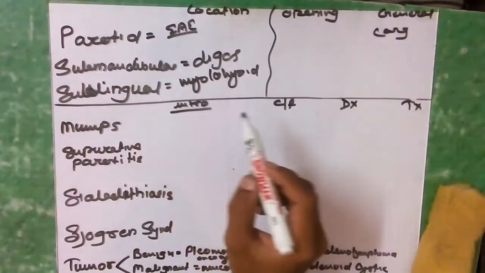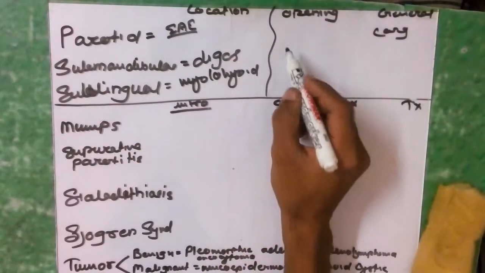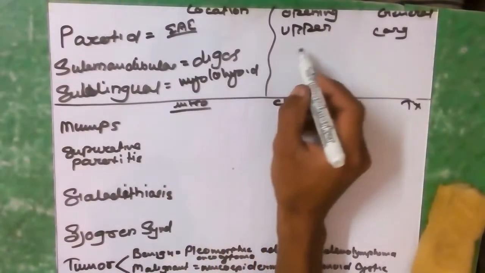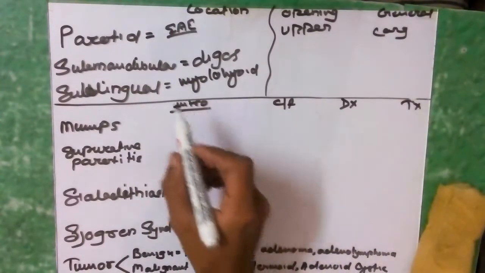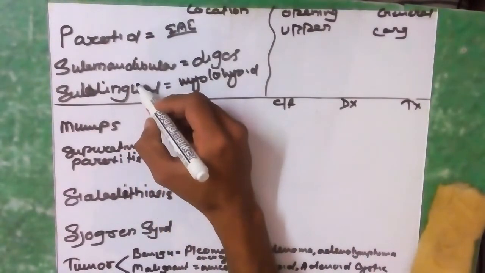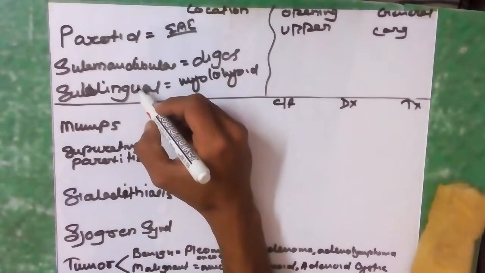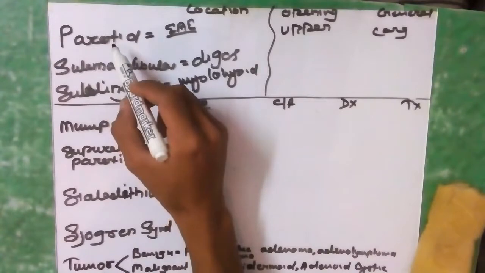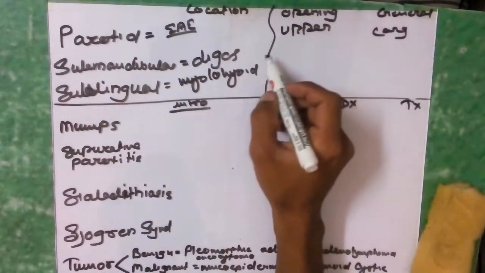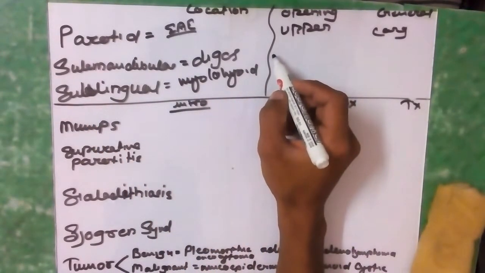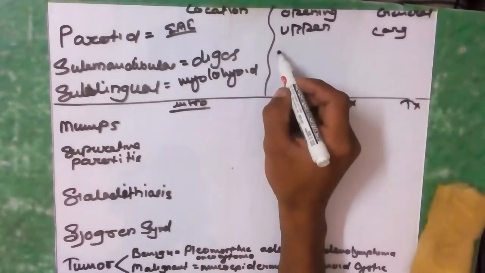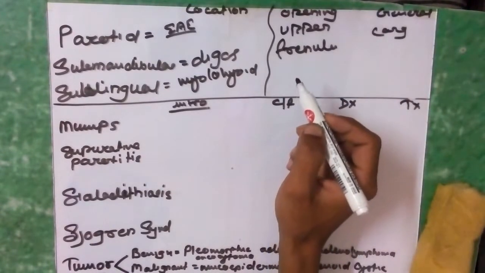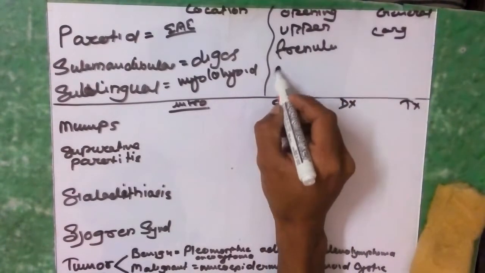And the opening, the parotid gland opens on the upper second molar region, and the submandibular gland has the largest percentage of saliva secretion, that is about 64% of the saliva secretion is through the submandibular region, and the second largest 32% is by the parotid gland, and it opens at the frenulum, at the base of the floor of the mouth. And the sublingual also opens on the base of the floor of the mouth.